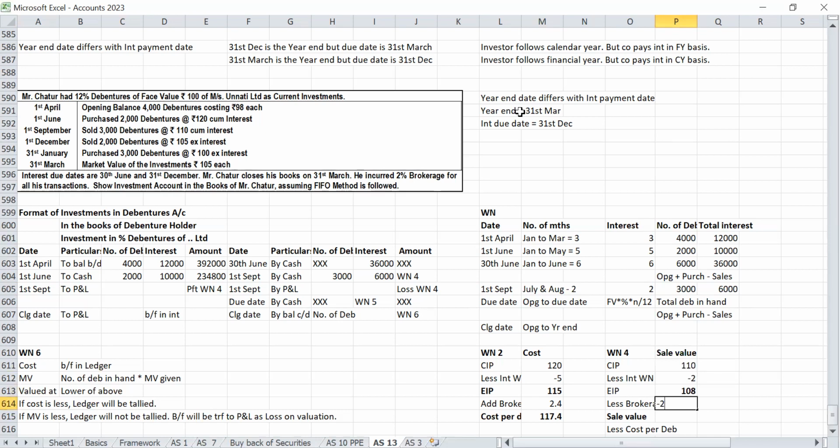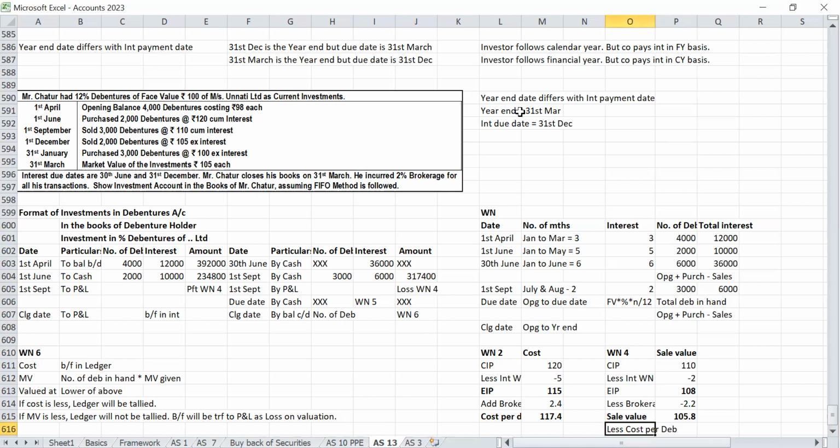Brokerage 2% on 110. Brokerage should be deducted from the sale value. 3,17,400. Yes, sir.